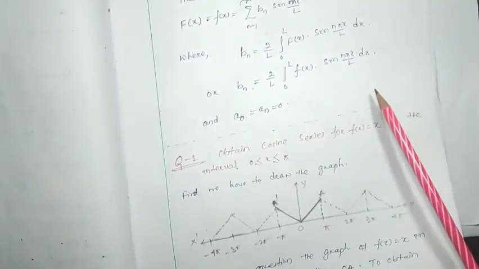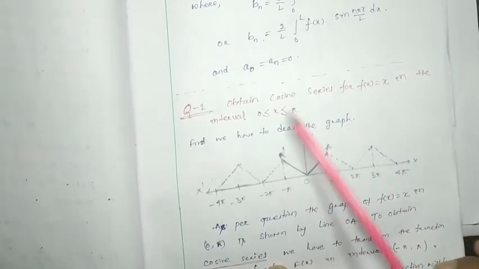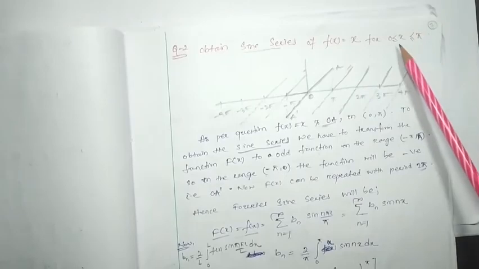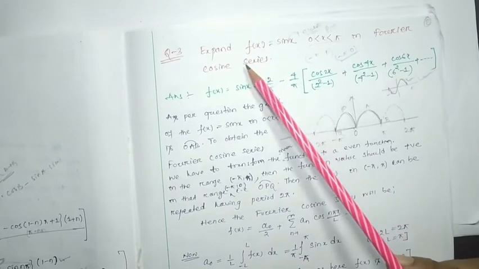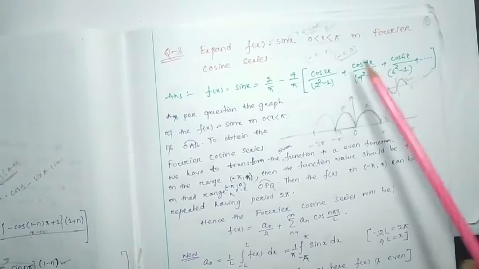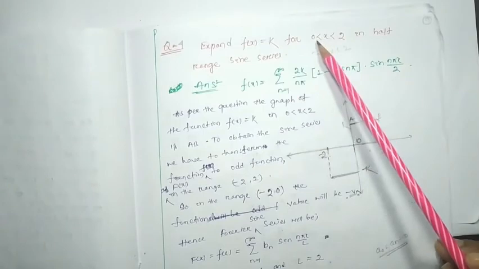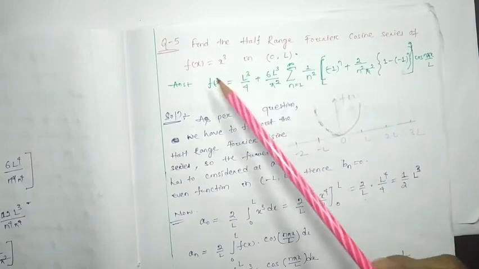Then we discussed the cosine series of f(x) = x in between 0 to pi, the same f(x) = x in 0 to pi but as a sine series, the cosine series of sin x in between 0 to pi, and f(x) = k sine series from 0 to 2. I also gave one question to solve by yourself, that is x cube.